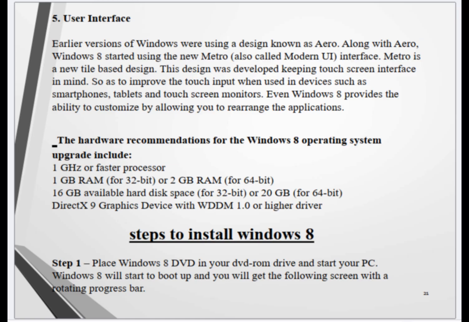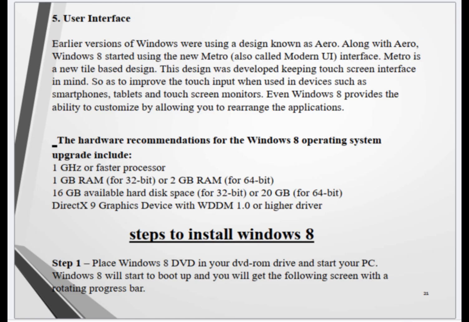The hardware recommendations for the Windows 8 operating system upgrade include 1 GHz or faster processor, 1 GB RAM for 32-bit, or 2 GB RAM for 64-bit, 16 GB available hard disk space for 32-bit, or 20 GB for 64-bit, DirectX 9 graphics device with WDDM 1.0 or higher driver.